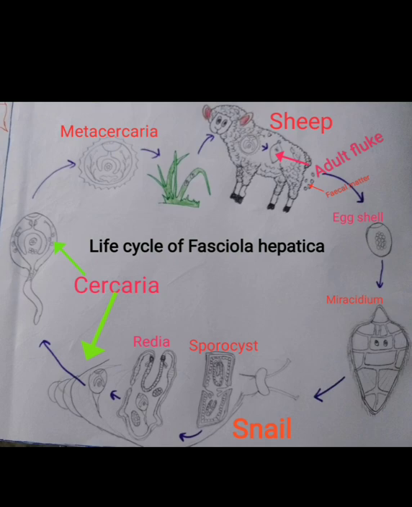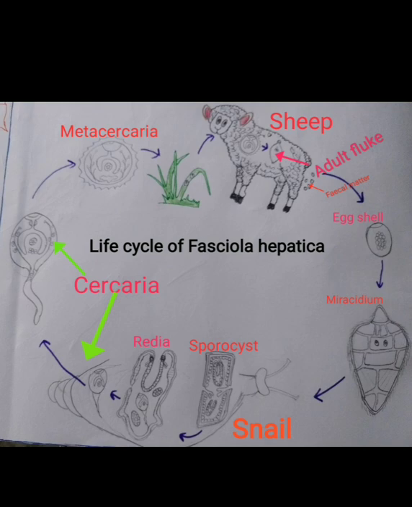From the germ cells and germ balls of the sporocyst larva, the redia larva develops, and this redia larva ruptures the body wall of the sporocyst and comes out in the digestive system of the snail. This redia larva again has several germ cells and germ balls, from which the Cercaria larva develops, and which again comes out from the body of the redia larva.